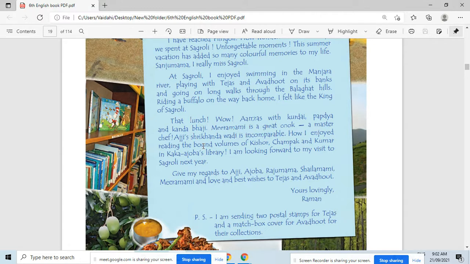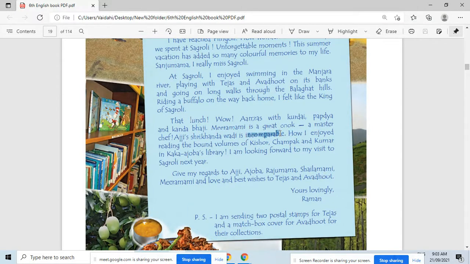Listen to me. Whose Srikhandavadi is incomparable? Ajay's Srikhandavadi is incomparable here. Okay. Next question is here. How is Ajay's Srikhandavadi? Incomparable. So can you, look at this word incomparable.